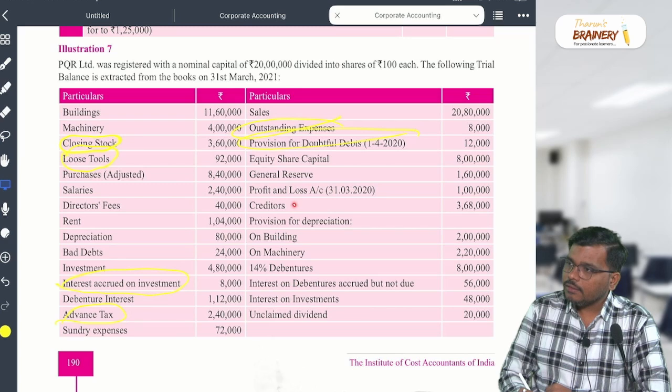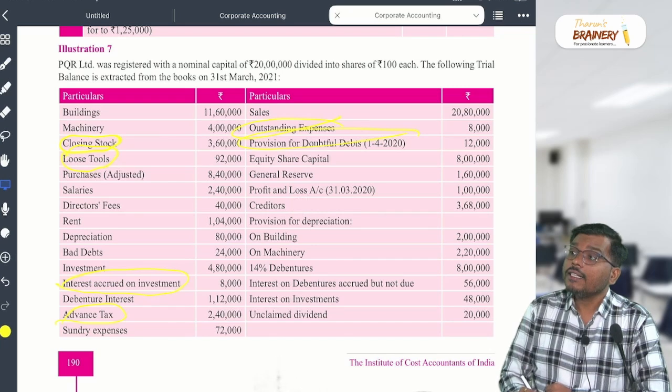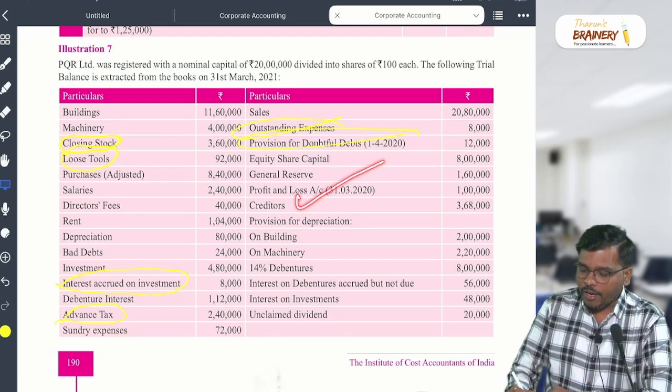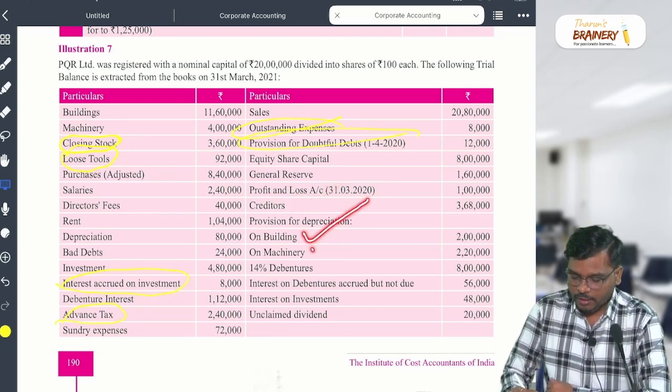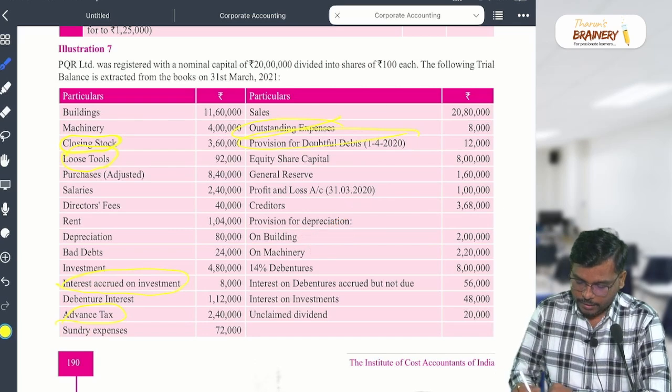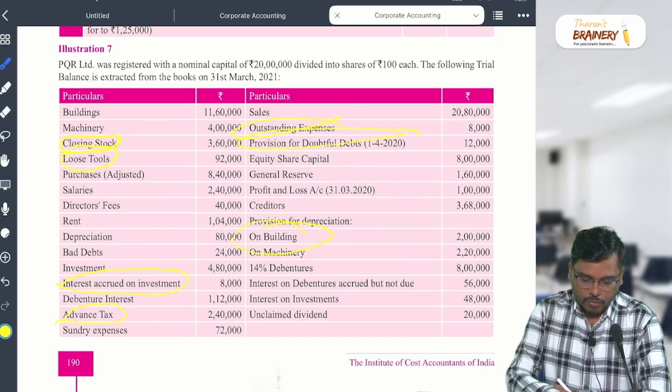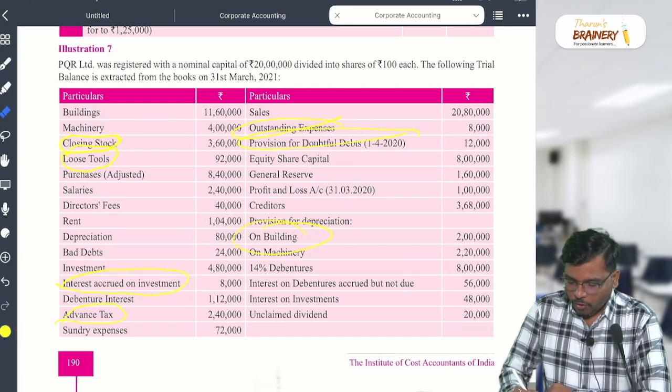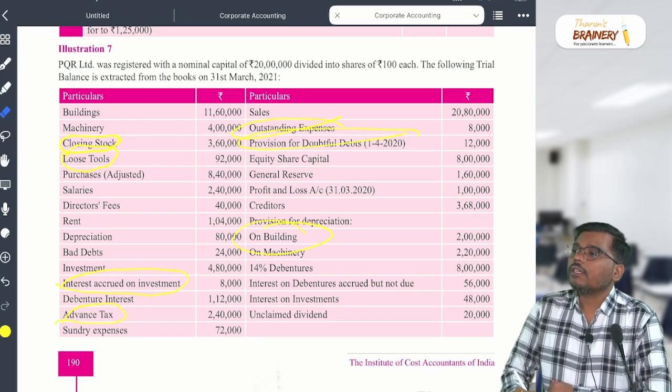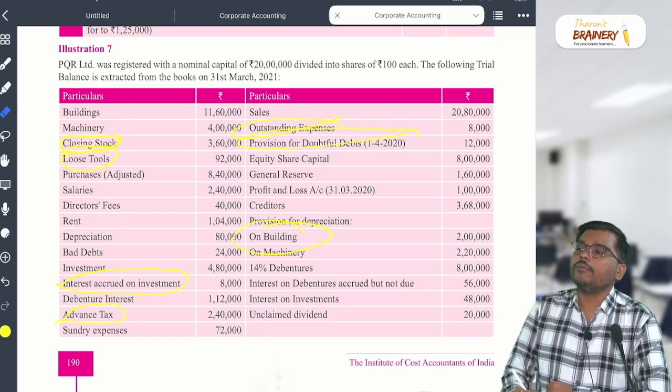Creditors, trade payable, very good. Creditors, where it will come? Trade payable, very good. Provision for depreciation on building, on machinery. I have to explain this, what do you mean by that? Next one, 14% debenture, where debenture will come?